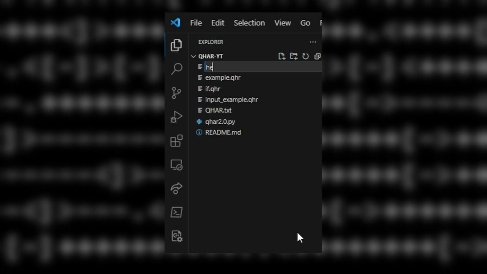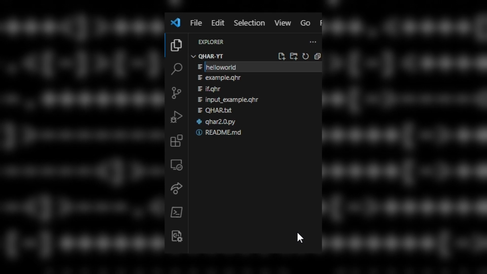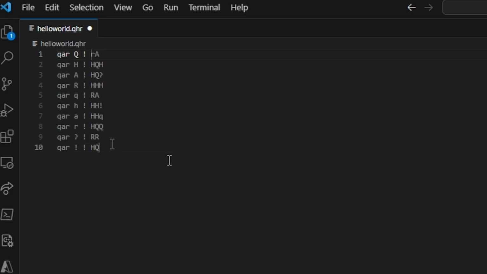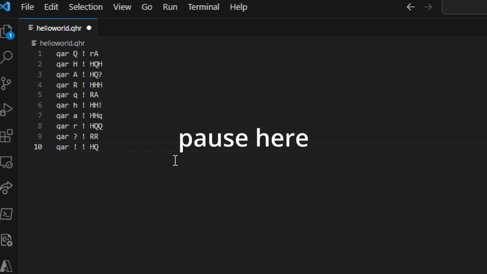Now create a file wherever you want. I'll name it helloworld.qhr. Now open the file in whatever code editor you want. Considering there's no syntax highlighting available, you might as well just use Google Docs. The first order of business is to make a few variables and assign them to the ASCII number of the letter you want to write. Starting with 72 for an uppercase h, 101 for a lowercase e, 108 for a lowercase l, and so on.